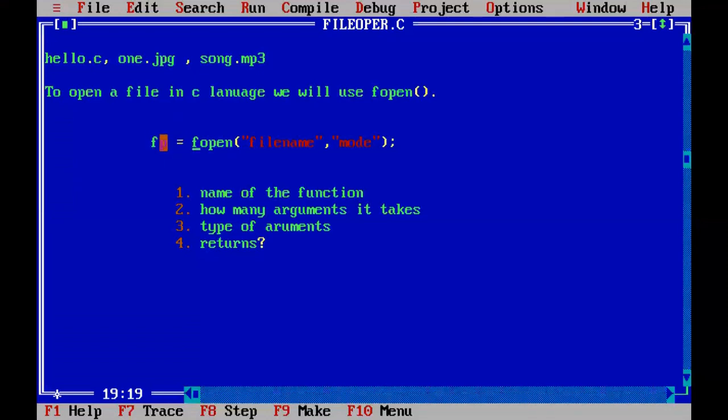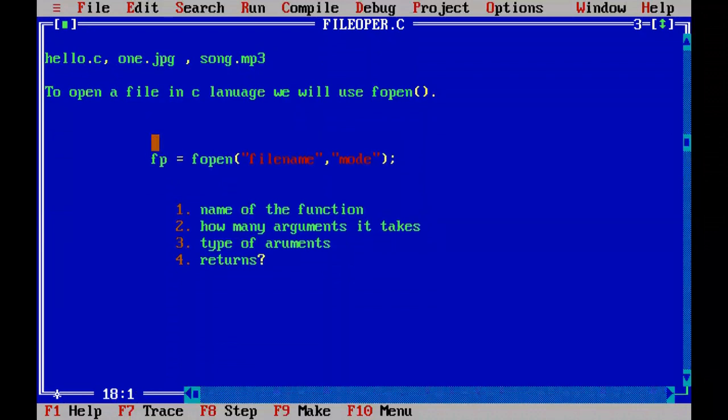Now fp means a link to this file. So when you store a link of that file into this fp, we can access this particular file, and we can read data from this file by using fp. We can append some data into the file by using this fp link. But what is fp? Fp is a file pointer. So you must create the fp file pointer before this. How to create a file pointer? We have to use star fp.